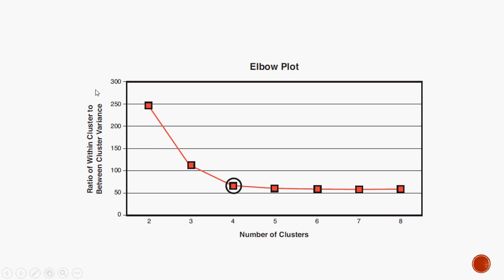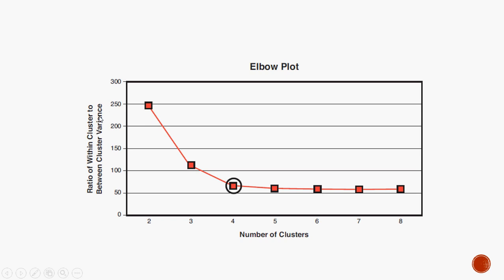If you see a major drop in the plot, which means a major drop in the within-cases and between-cases variance, then see here, I would suggest there's not much difference in the variance between 4, 5, 6, 7, 8. All these almost lie in the same straight line. Whereas if I had to take 2 clusters, the variance is really high.